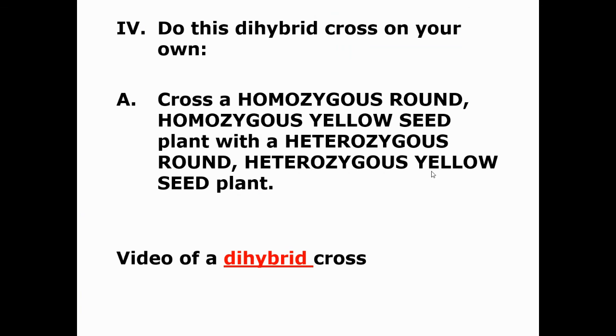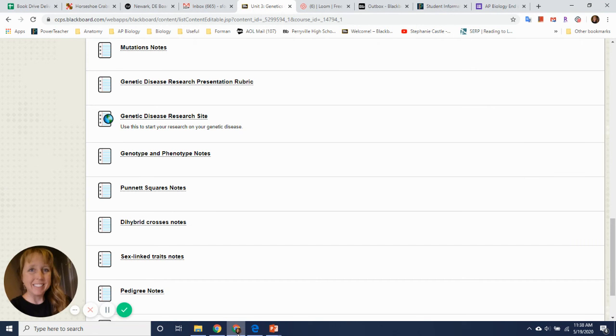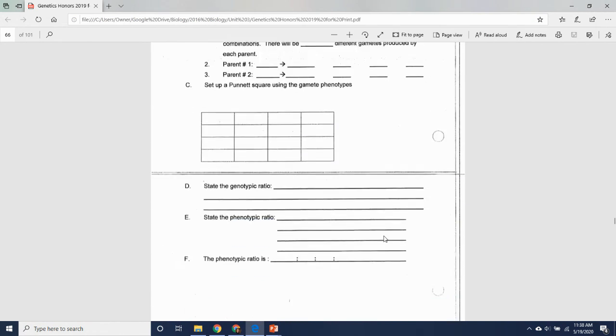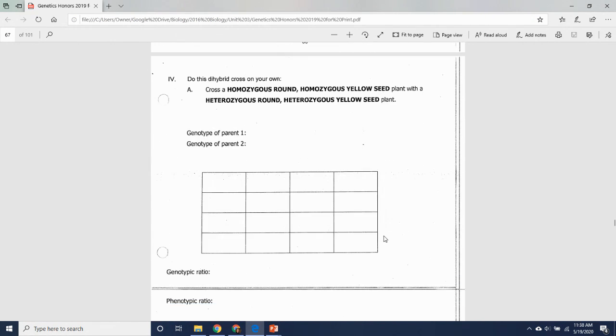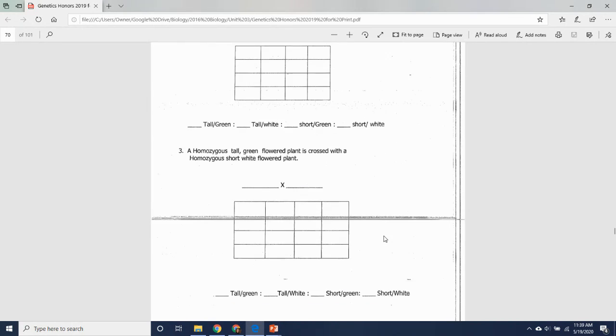So you have on your exit ticket the dihybrid cross to complete. You can watch the video clips of it, and then you have some extra problems. So that's what I have for you today on dihybrid crosses. So you can fill out that worksheet. You have a little bit more to that worksheet. And then you have some practice, okay? There's a practice, and here's more dihybrid cross practice in your packet that you already have.